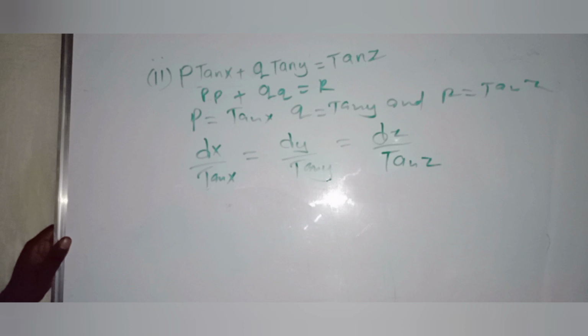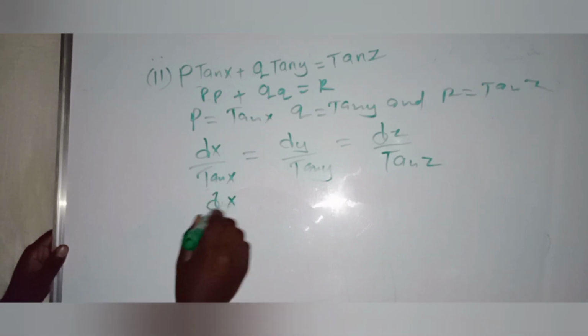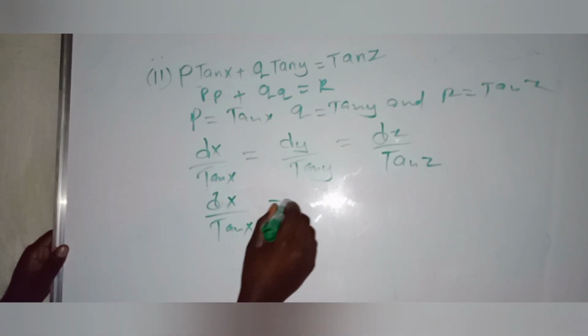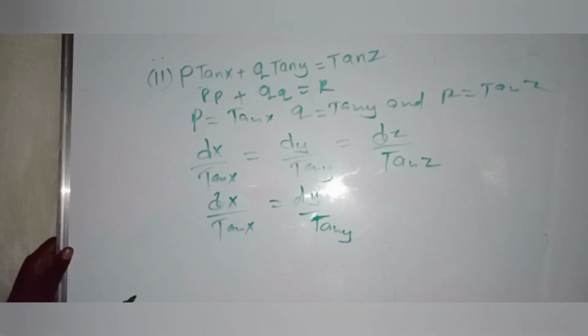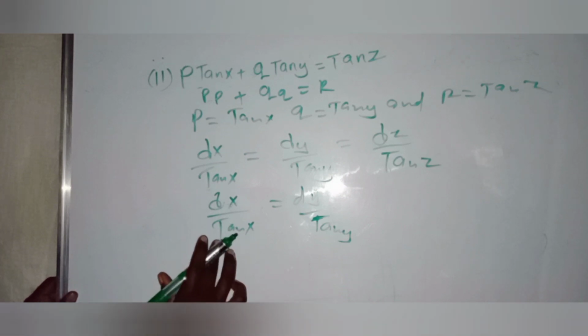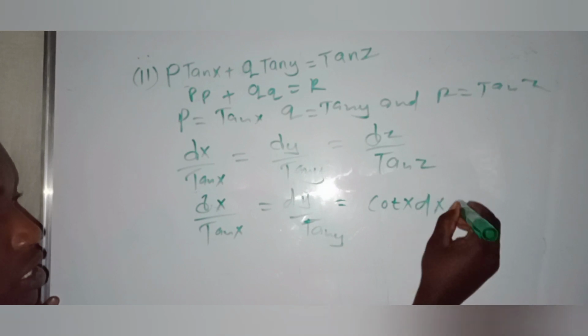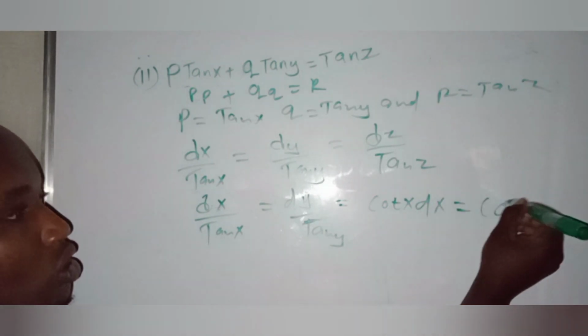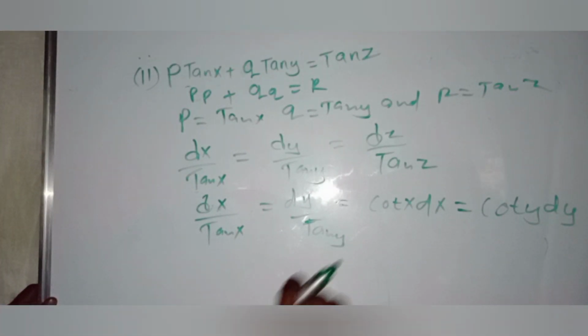So you select two fractions which will cancel each other, or which will be integrable. Like directly you can select this and that: dx over tan x is equal to dy over tan y. So 1 over tan x is equivalent to cot x, so cot x dx is equal to cot y dy. Remember that 1 over tan is equal to cot.